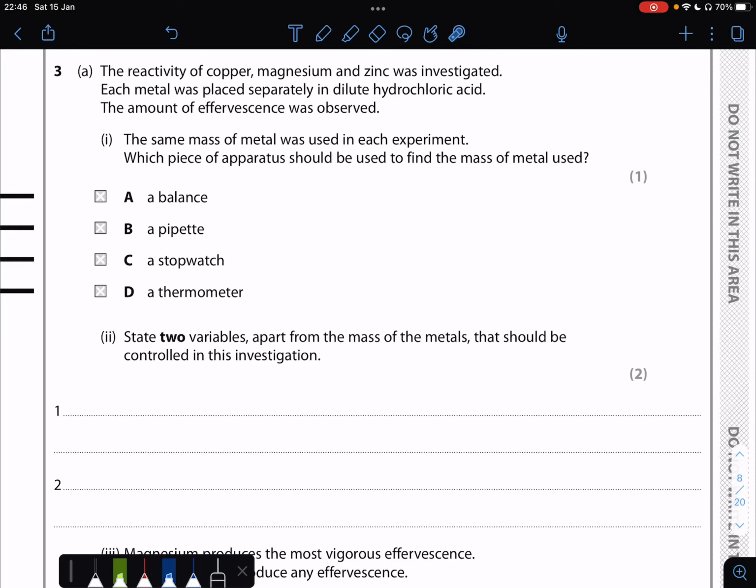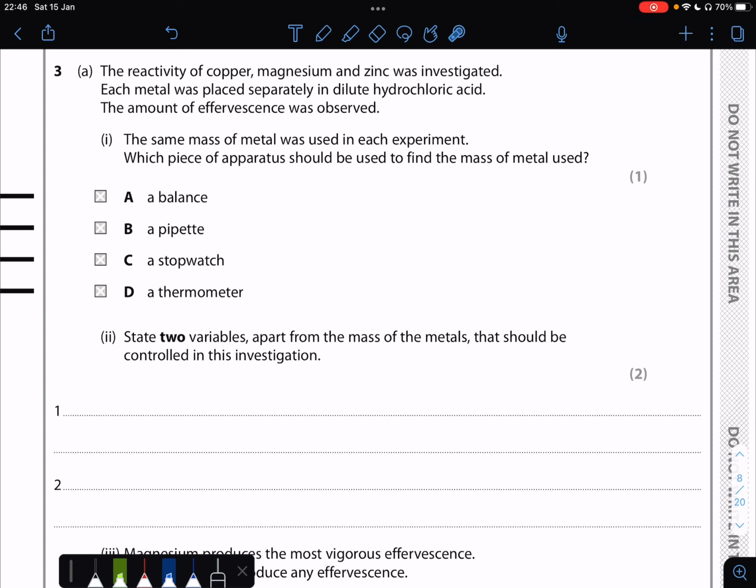The group are carrying out an experiment looking at the reactivity of different metals, and they're reacting them with acid. They look at the amount of effervescence, that's the amount of fizzing, the amount of gas produced, as a way to observe which is the most reactive.